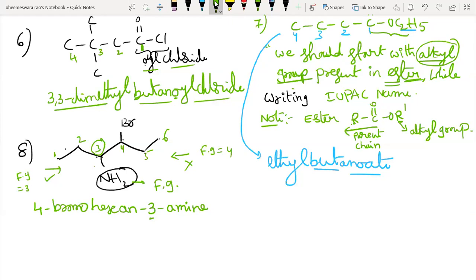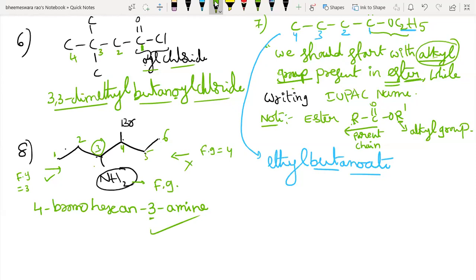Right. So Raghavendra, take care. You should write the secondary suffix at the last. So it is 4-bromo, right? Hex, a-n-e, but you should drop the e, then followed by amine. It's 3-amine because it's non-terminal, so you should write the locant. Hope you understand, students, today's class.